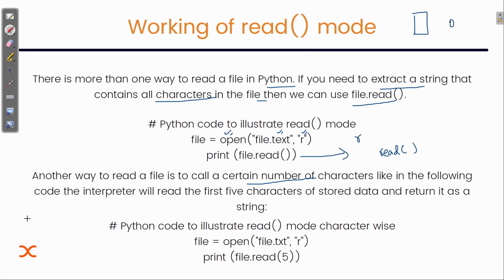So we can specify the index up to which we want. We open the file in read mode and then print file.read up to the fifth character. The interpreter will read the first 5 characters of the stored data and return it as a string.